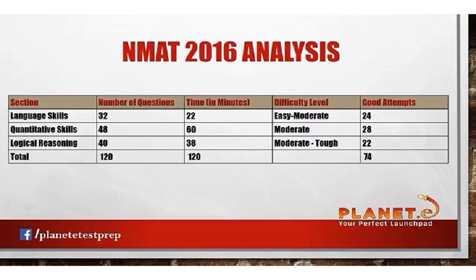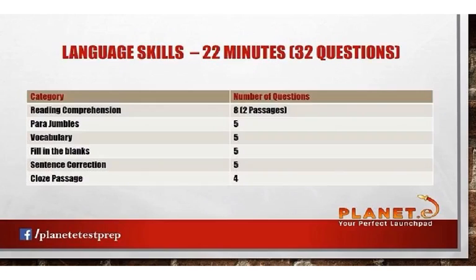The language section was the easiest section among the three, and logical reasoning was the toughest among the three. You can see the number of attempts against each section and should try to get around 74-75 questions correct out of 120. In verbal ability, it had a total of 32 questions and it had a good mix of expected questions. You can see the number of questions against each topic.